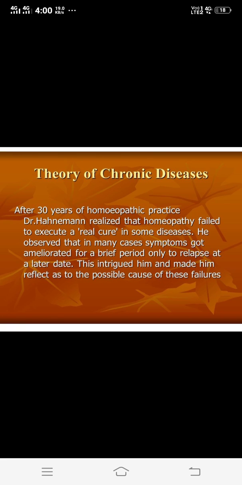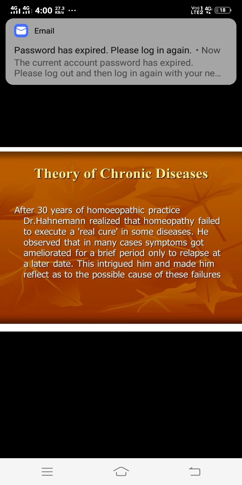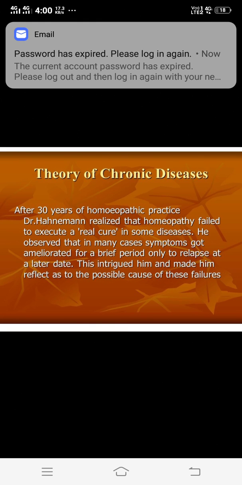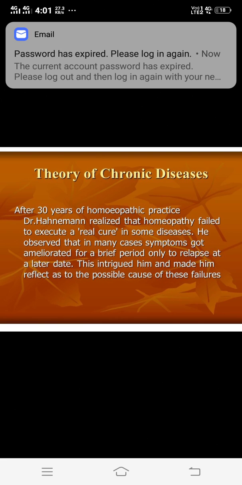After the study, discussion and arguments, he found the 5th cause: there may be some obstacles, and those obstacles cause these chronic diseases to reappear again and again, as they are not removed only by symptom similarity; you have to give anti-miasmatic treatment. When you give that treatment, only then are the chronic diseases cured. Firstly he gave the obstacles the name symptom syndrome, then the name Psora, and then came the discovery of Sycosis and Syphilis.